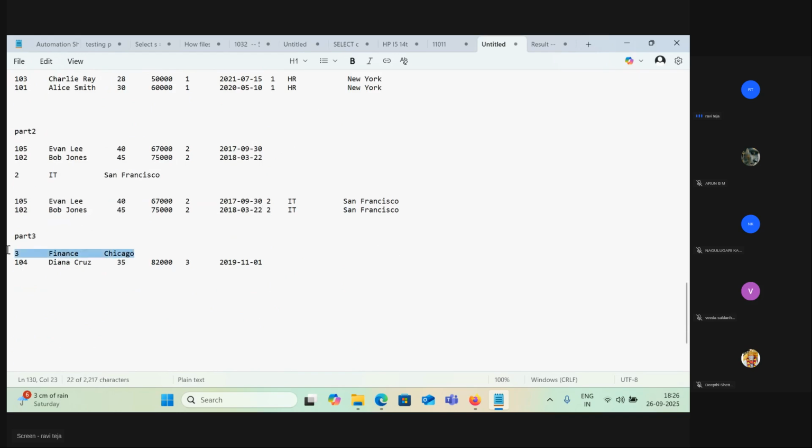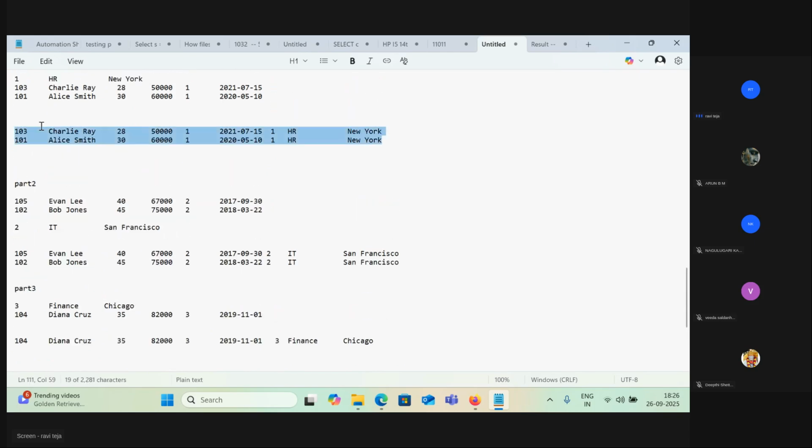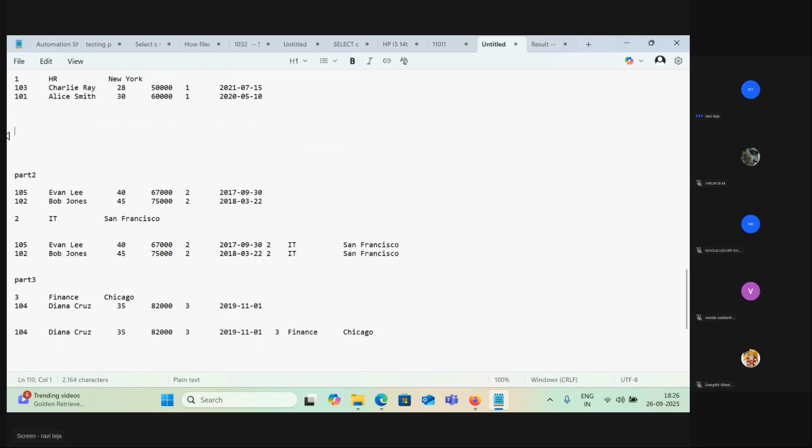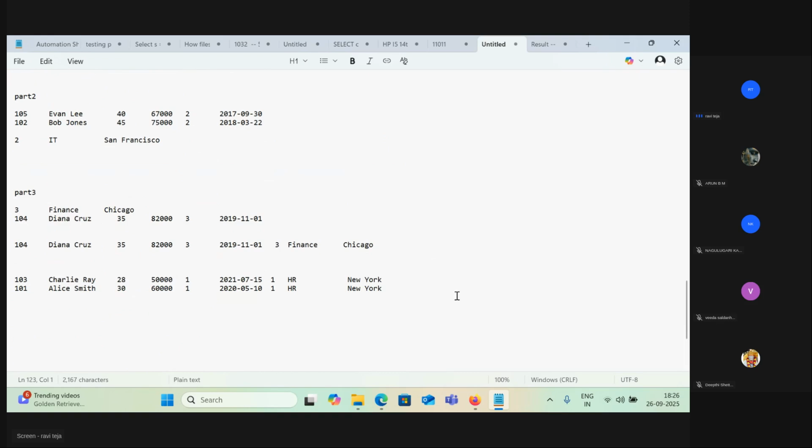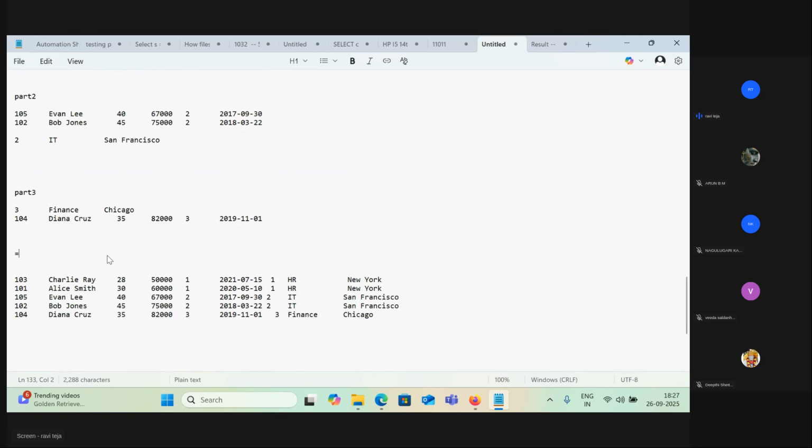Now for 3, what happens is, first we will take this. Now let's take this 3. That's it, right? This is how data looks like. Maybe a bit confusing for you. The final data looks like this. Once the partition calculates this data, it will give it to the driver. Driver will take care of these things. This is how the final data looks like. This is how the final output looks like.